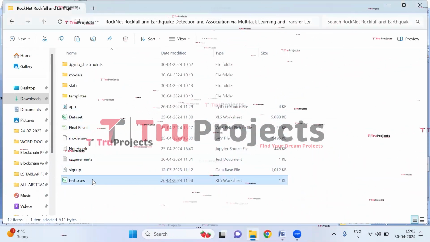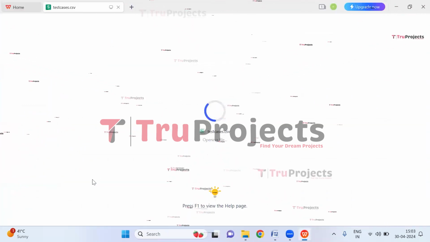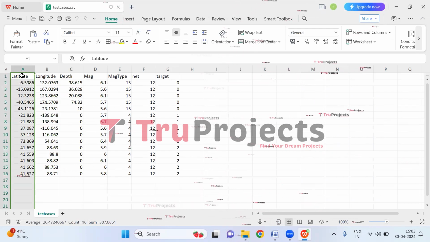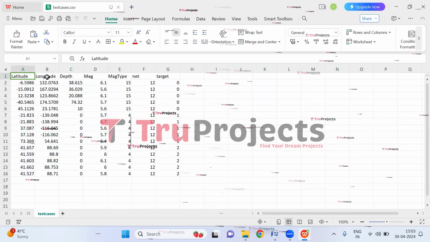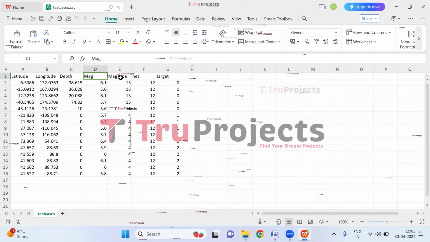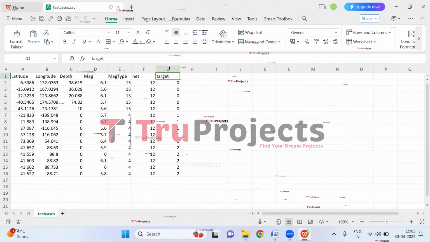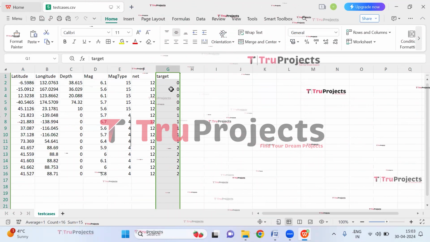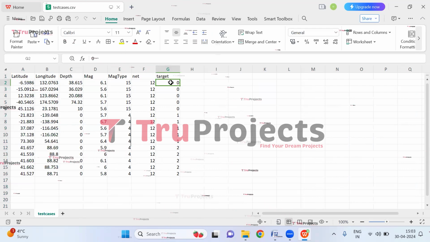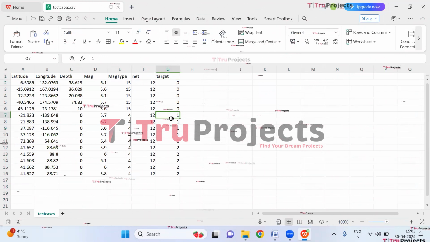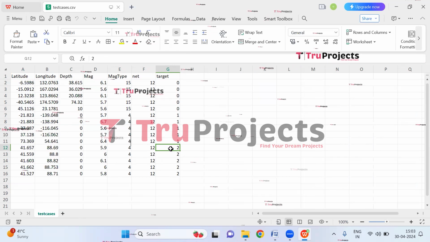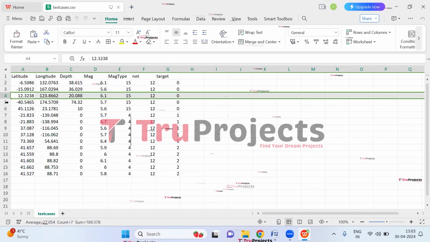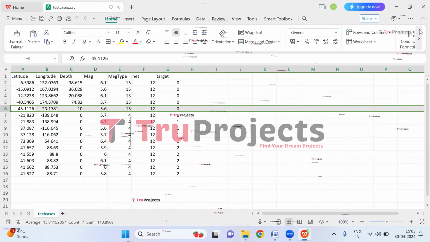And here, this is the test cases file. Let us open it. So this is the sample dataset which we will use during the execution. So here these are the parameters which are latitude, longitude, depth, magnitude type, net. And here this is the target column in which we have the different types of natural hazards. So here 0 means earthquake is detected, 1 means rockfall is detected, and 2 means noise is detected. These are the test cases which we will use during the execution. Now let us close this.